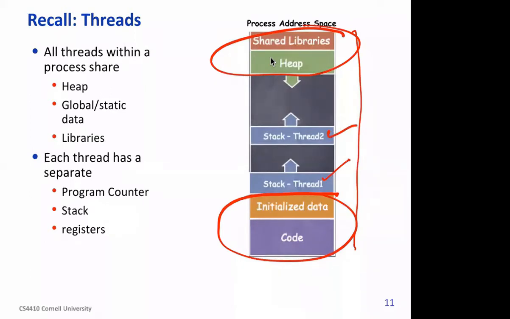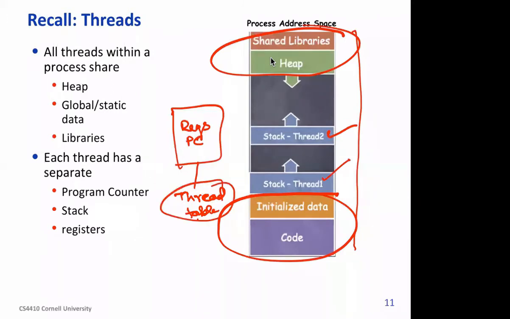And of course, along with this, various values of registers, program counter, etc. In most implementations, these are stored in a separate thread table, or we call it TCB, thread control block. It's similar to process control block.